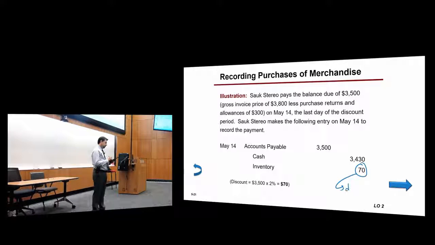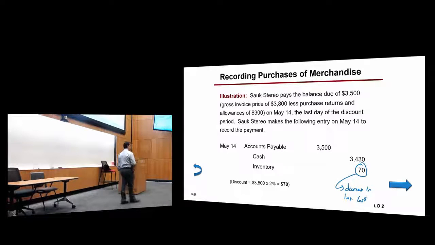So those 70 account for the decrease in inventory cost. Okay? Any questions? So you see now the difference. What do you do when you have to record the purchase discount? You debit the liability, the full amount, to decrease it.